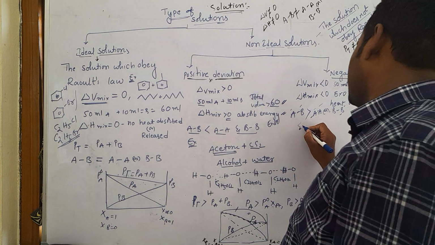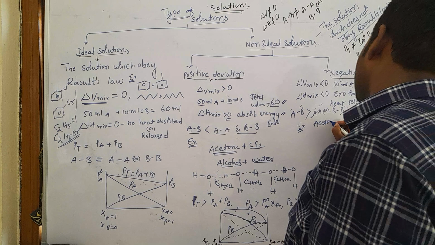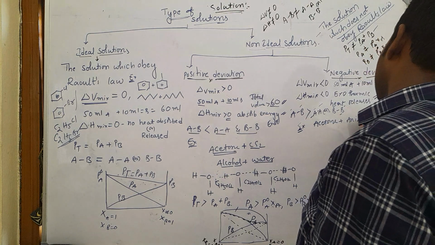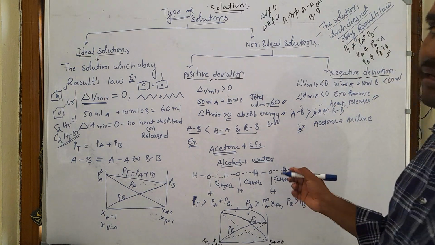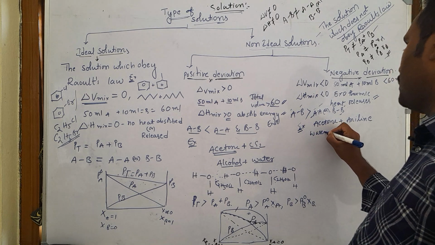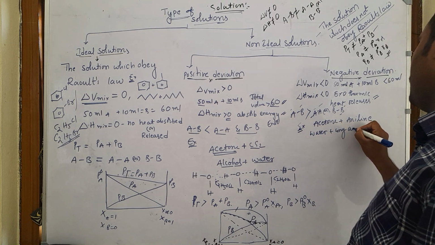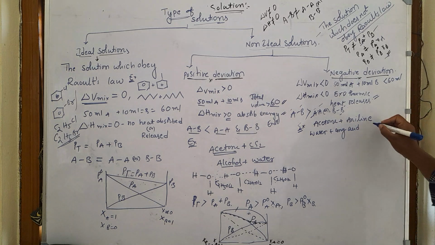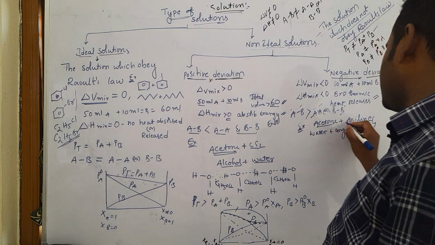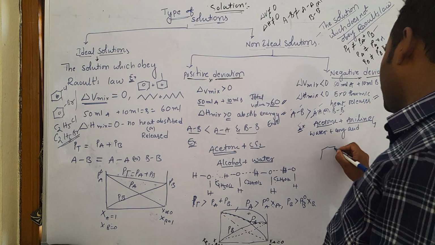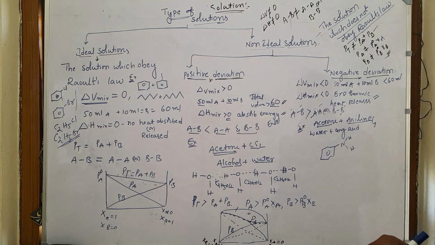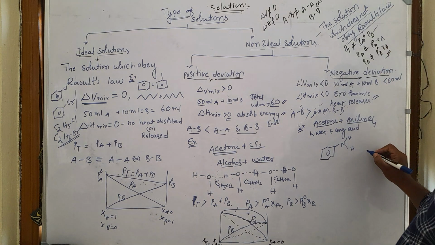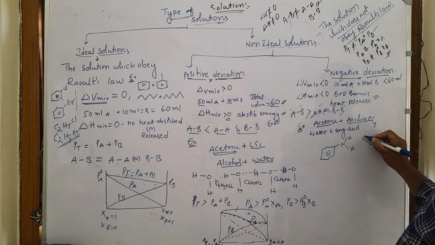So for example, we can take acetone plus aniline. Acetone plus aniline shows negative deviation, and you can also take water plus any acid. Water plus any acid shows negative deviation. For example, let us take the acetone and aniline case. We already know aniline is like NH2, and acetone is C double bond O